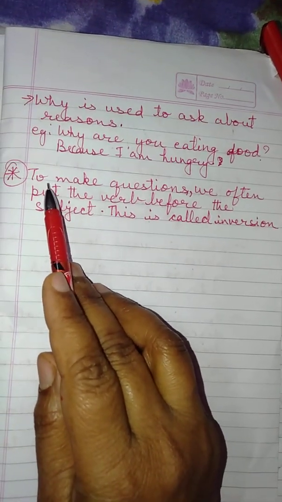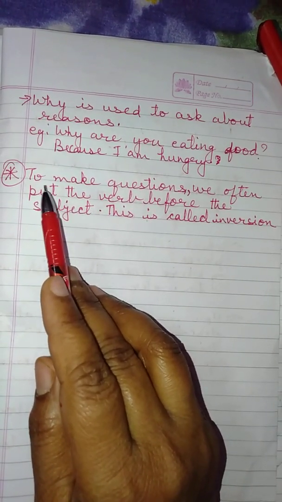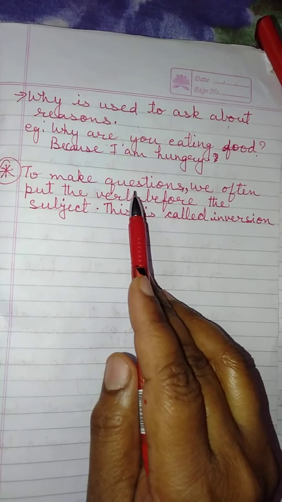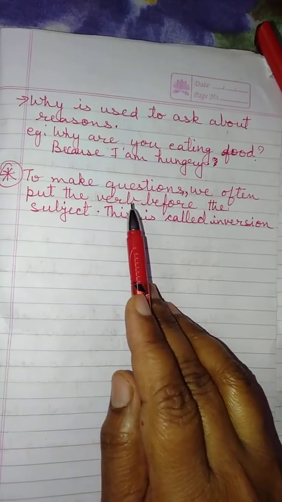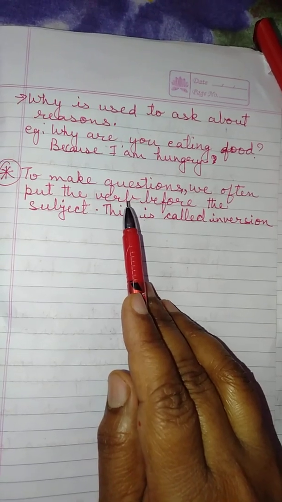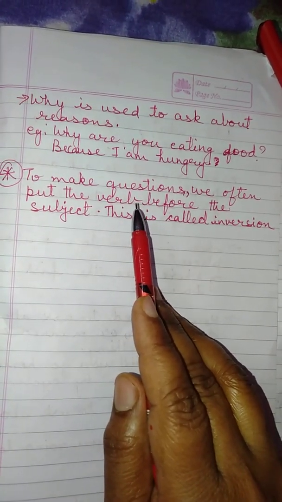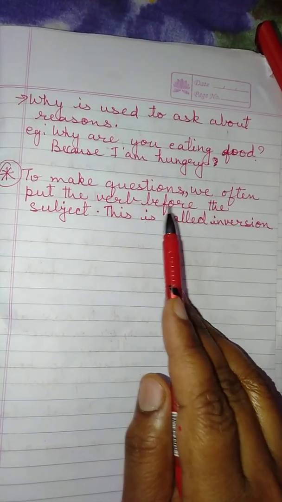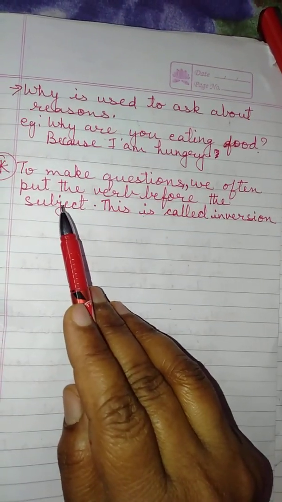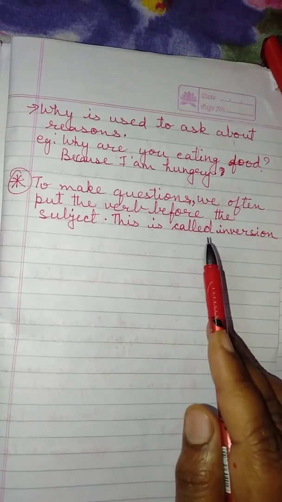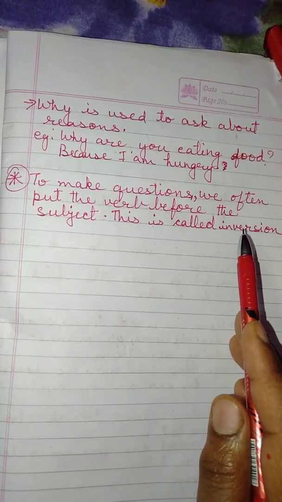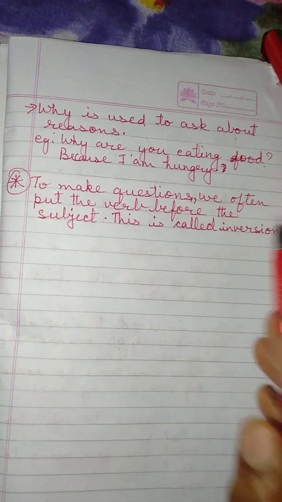Children, listen very carefully. To make questions we often put the verb, the doing word, before the subject, and this is called inversion. This you will study in your next class.